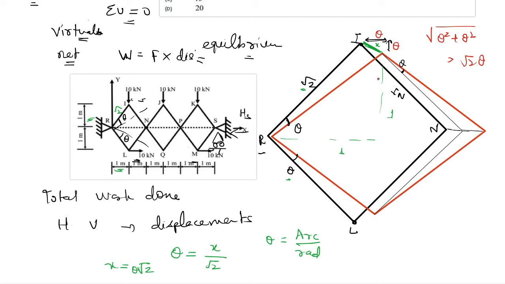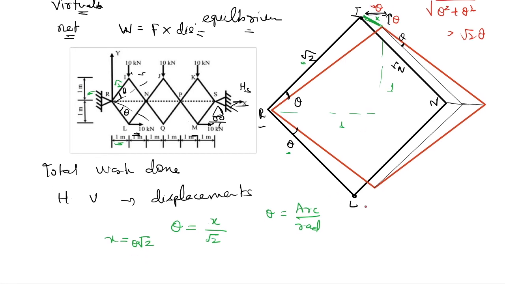That is the value that we are getting. So from here we see that this point I is moving by theta horizontally and theta vertically. Similarly, the same thing will happen for L. It is moving theta in the horizontal direction and theta in the vertical direction.